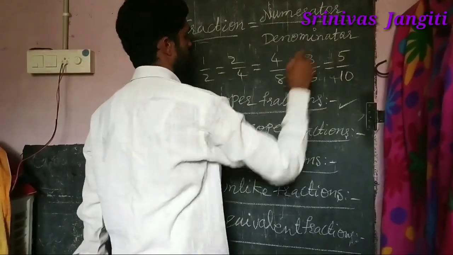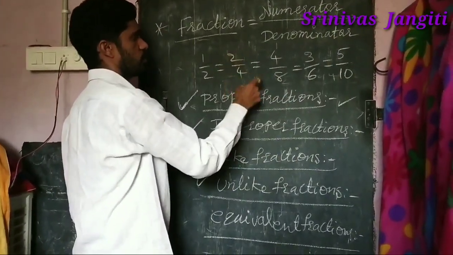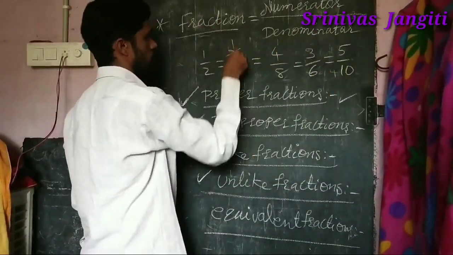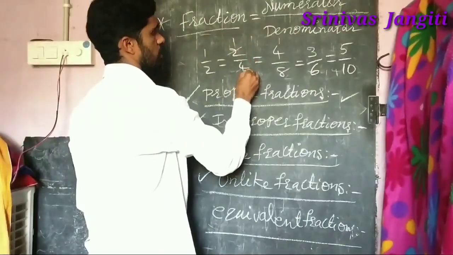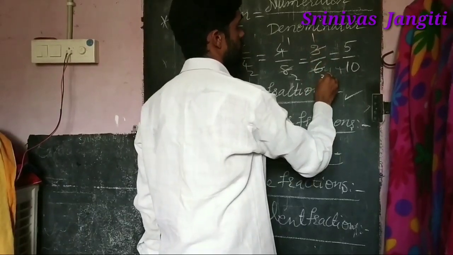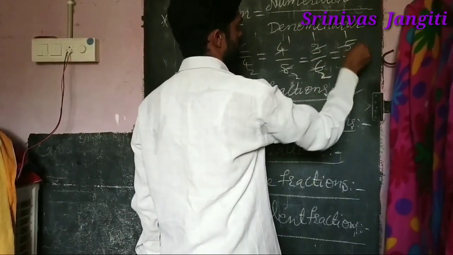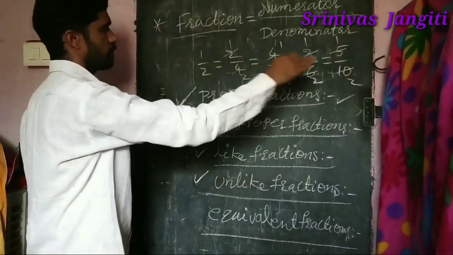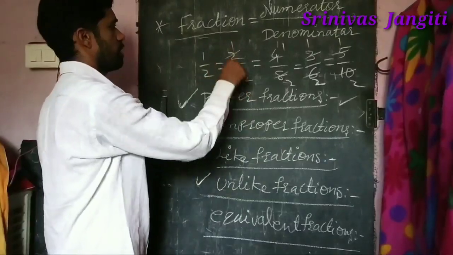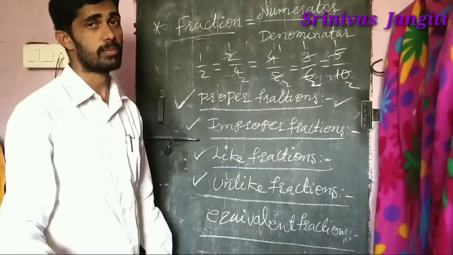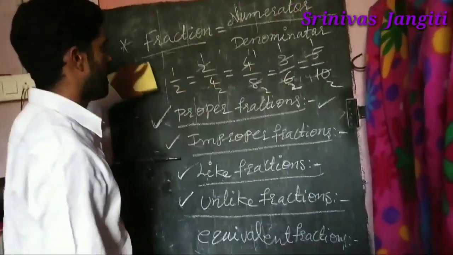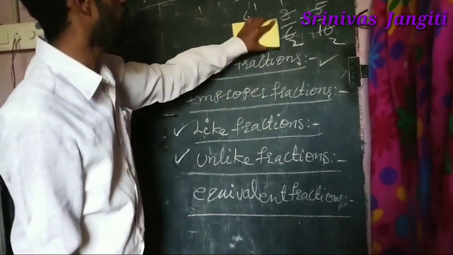Why are these equivalent fractions? Simple. You get it like this: 2 ones are 2, 2 twos are 4; 4 ones are 4, 4 twos are 8; 3 ones are 3, 3 twos are 6; and 5 ones are 5, 5 twos are 10. If you cancel them, all become 1 by 2, 1 by 2, 1 by 2. Is it there or not? So this type of fractions are called equivalent fractions. When you reduce them to the simplest form, the results are the same. These are equivalent fractions.